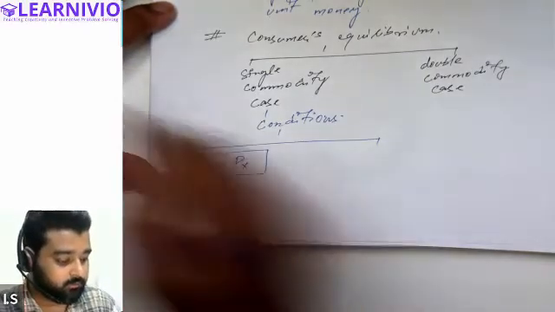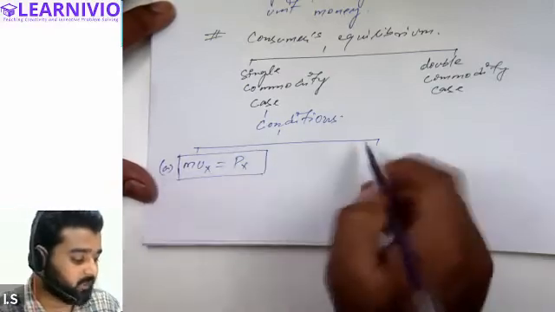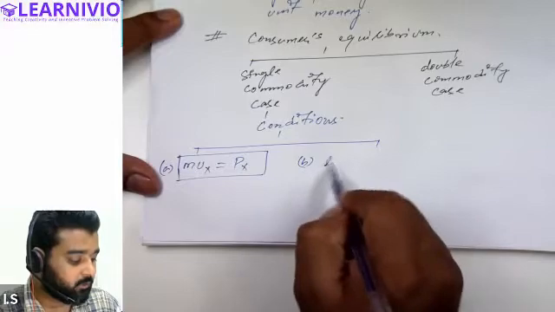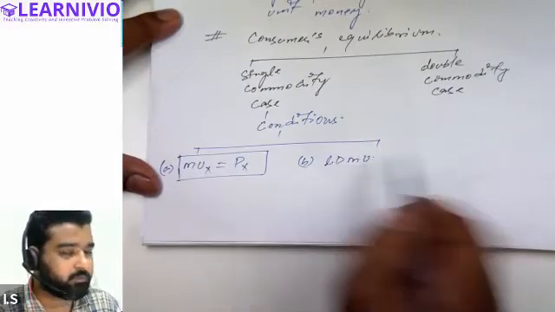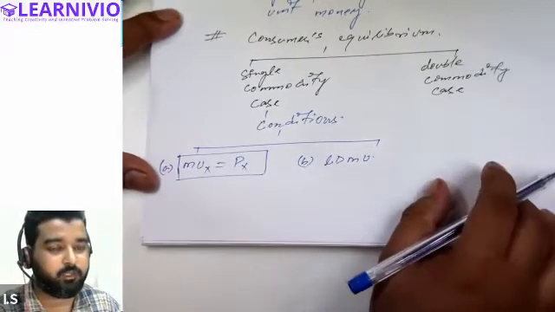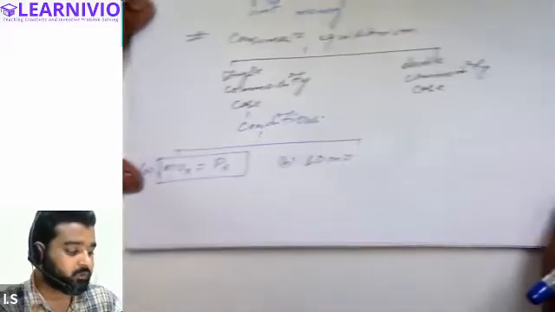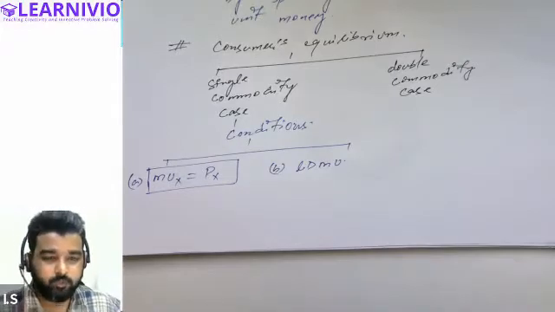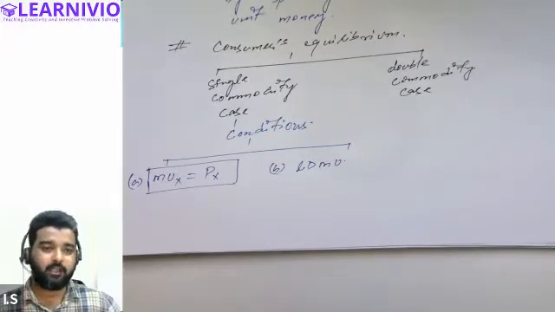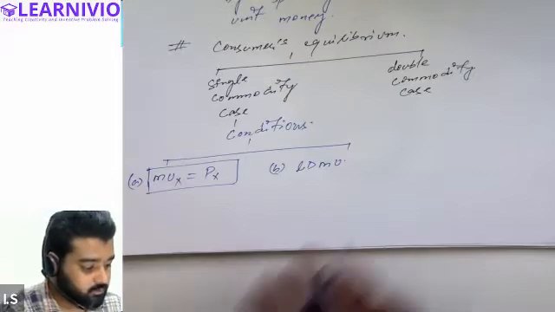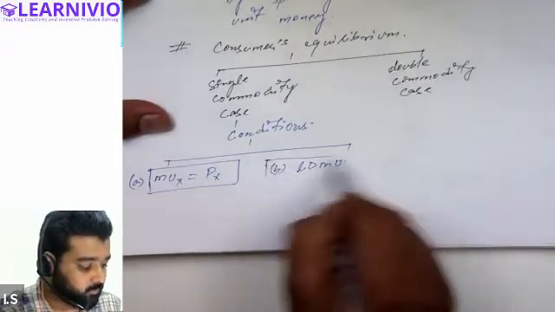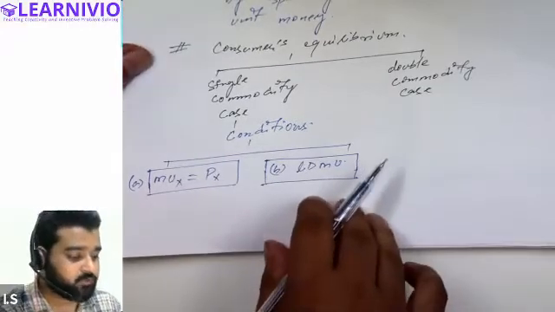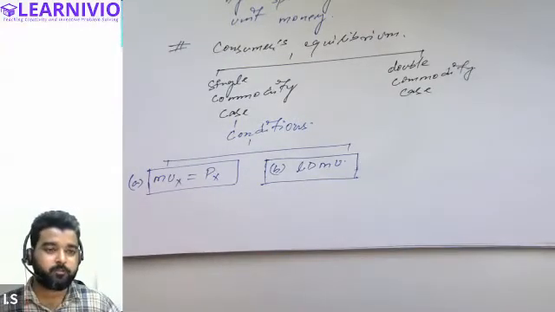And not only this condition requires to be satisfied, there is one more condition. This is basically that law of diminishing marginal utility must be satisfied. Law of diminishing marginal utility must be applicable. And what is law of diminishing marginal utility? It basically states that the utility from the commodity must be declining. All right. So in order to understand the concept of equilibrium, we have also taken an illustration, and on the basis of which we have understood the entire concept of consumer equilibrium.